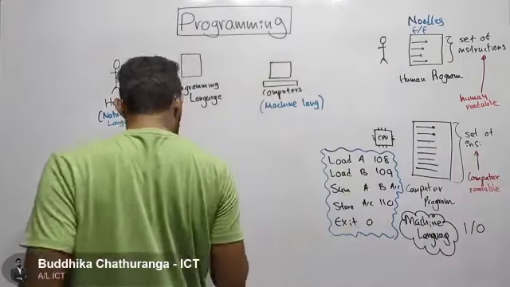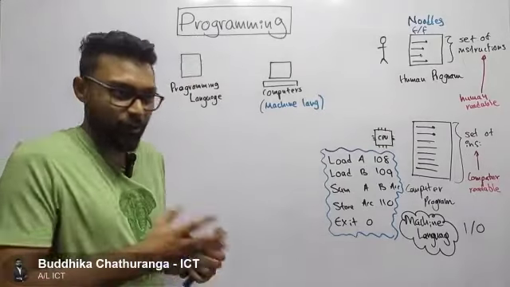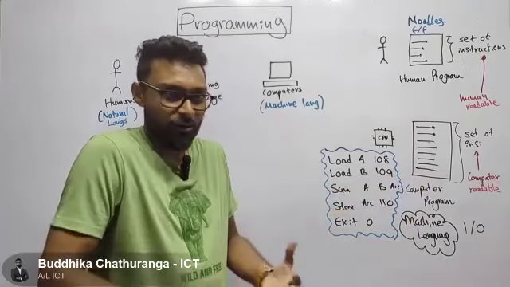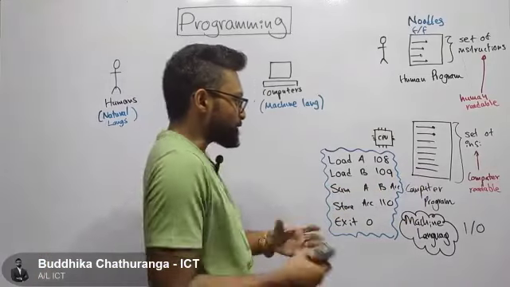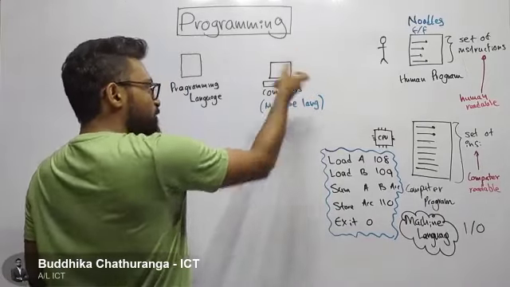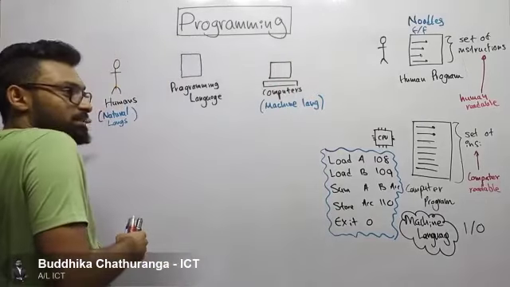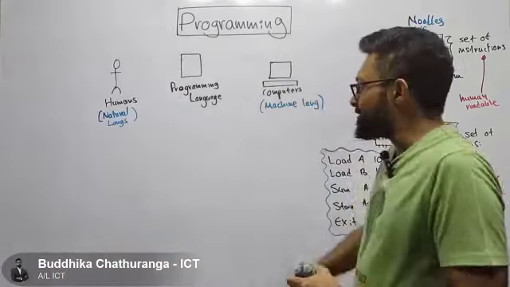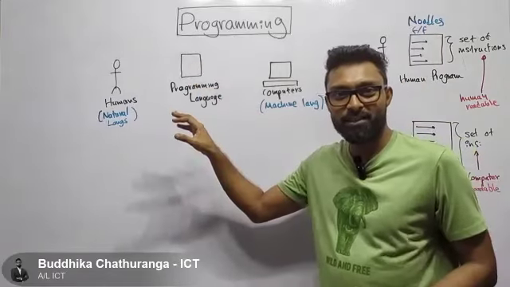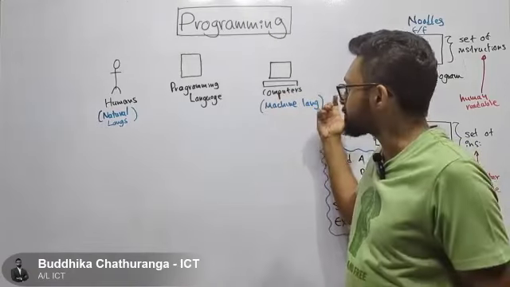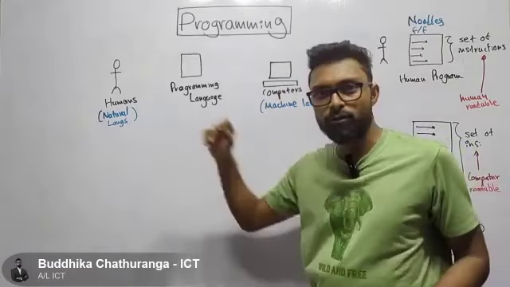Now as humans, we wanted to create some computer programs, but the problem is we don't know the language of computers, which is the machine language, and computers don't know the language of humans, which is the natural language. Then we created another language which we both don't know. Even computers don't know programming languages, and humans don't know them.